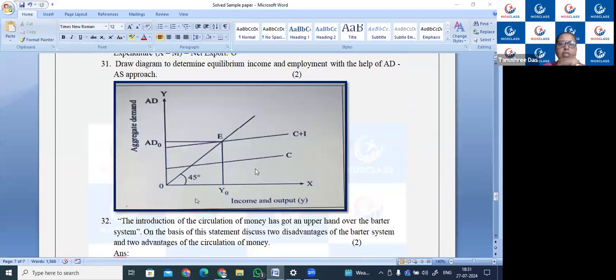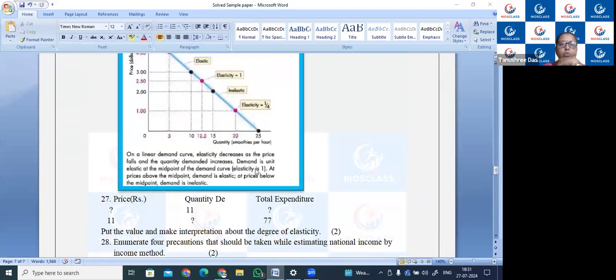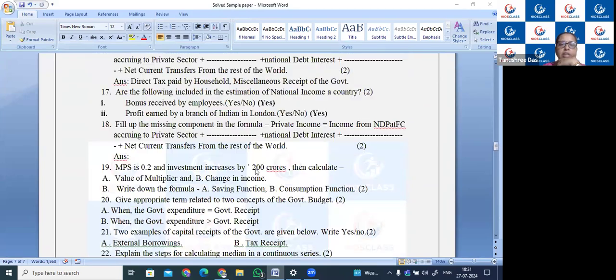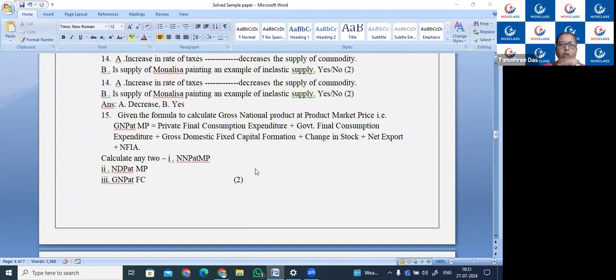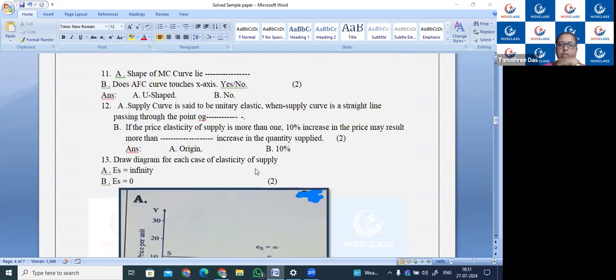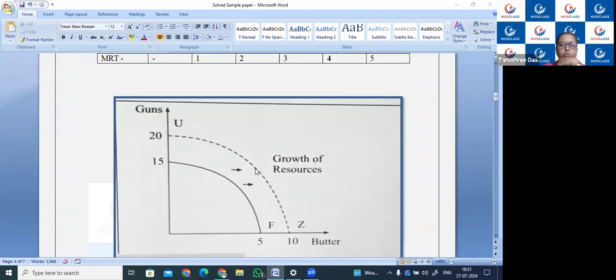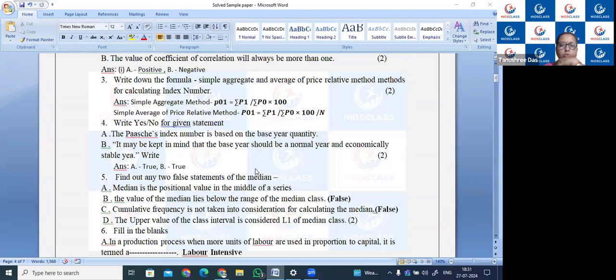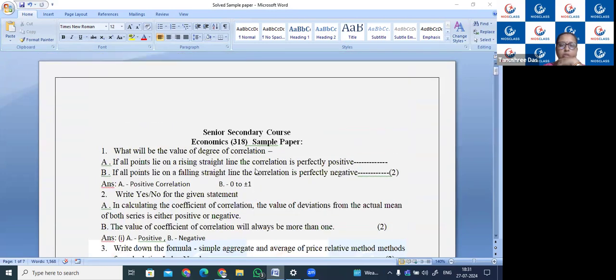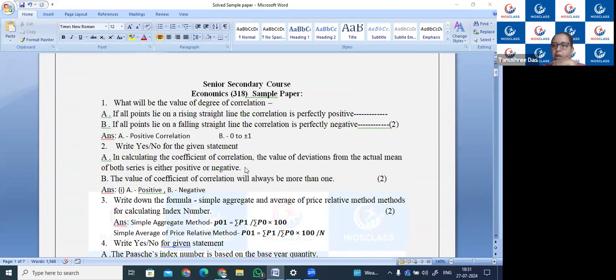As you can see on the screen, we have questions. I have written the answers along with the questions and with the diagram also. I am coming with a few 2 marks questions, then I will come to the diagrammatic questions. So first question, as you can see, what will be the value of degree of correlation?